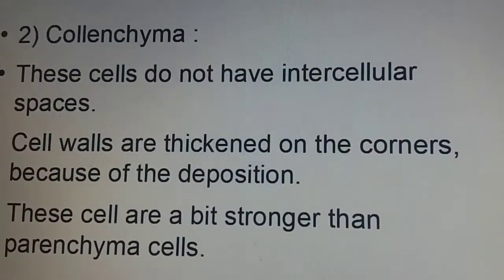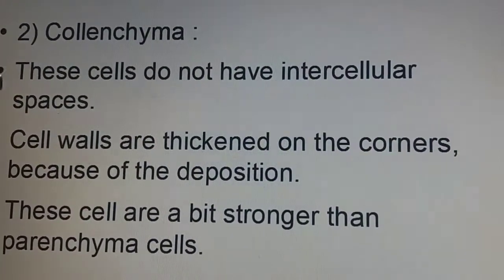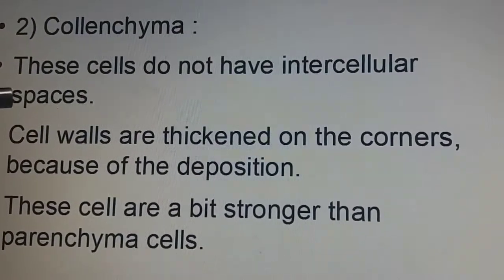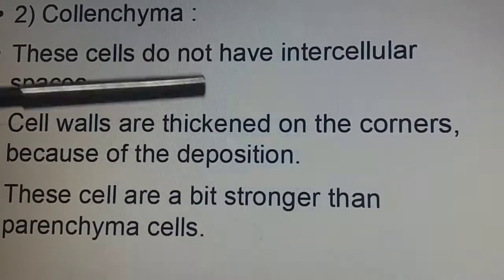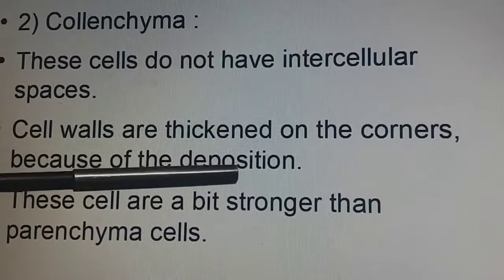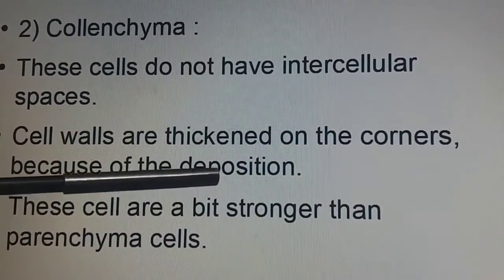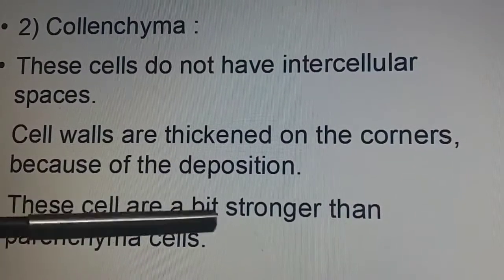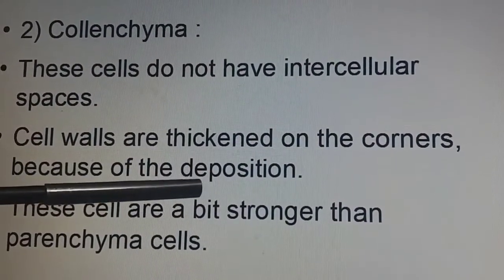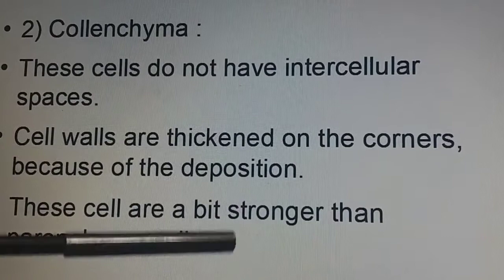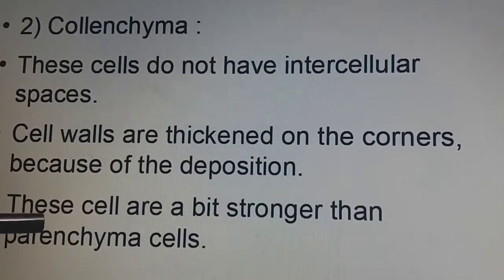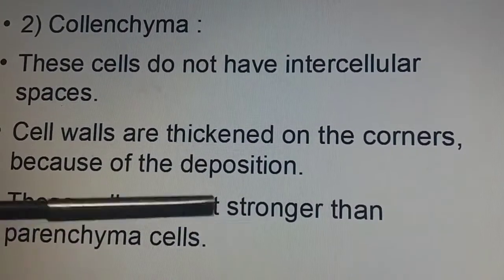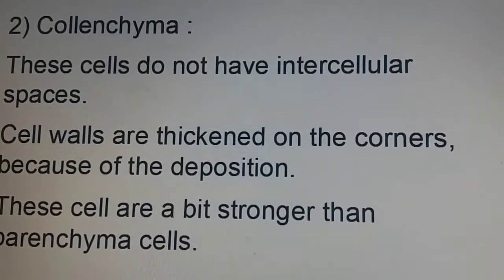And coming to the collenchyma, these cells do not have intercellular spaces, but the cell walls are thickened at the corners because of deposition. What is deposition? If some substance gets deposited on the cell wall corners, that is deposition, and it makes thickened corners. You can see the diagrams by moving backwards. These cells are a bit stronger than parenchymatous cells.